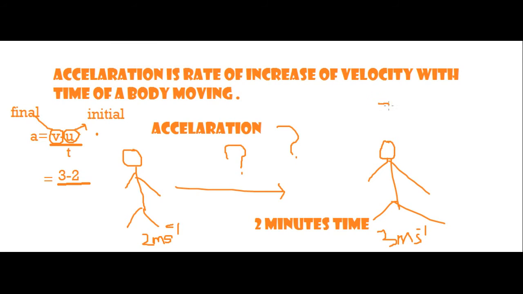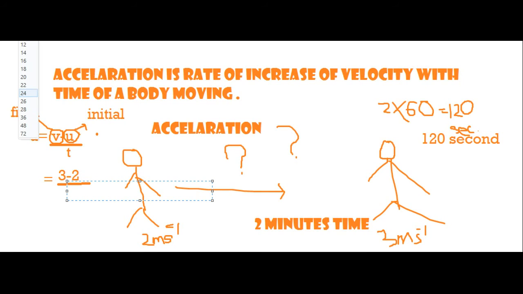Why do we write like this? 2 into 60, because 120 seconds makes 2 minutes. Since time's standard unit is seconds, we will write 120 seconds.